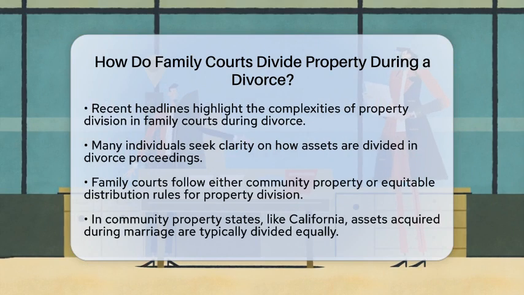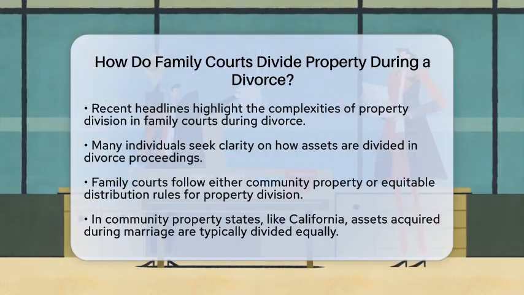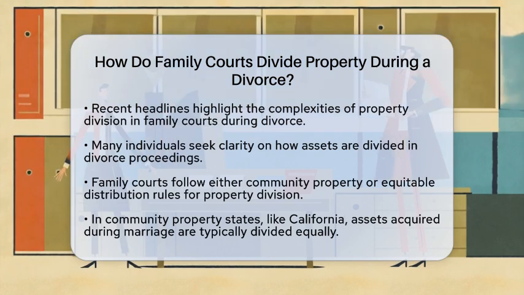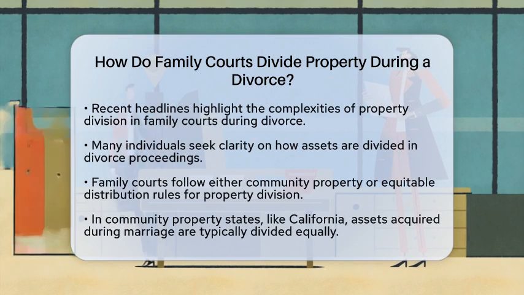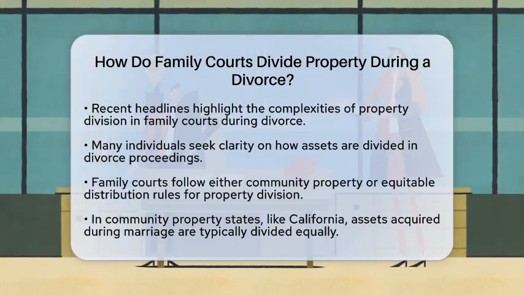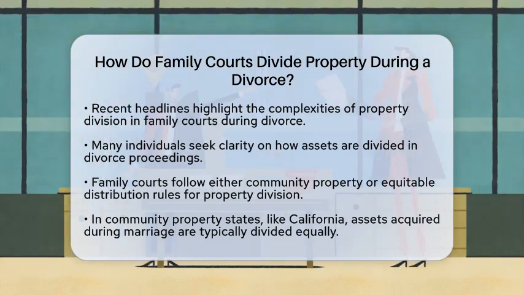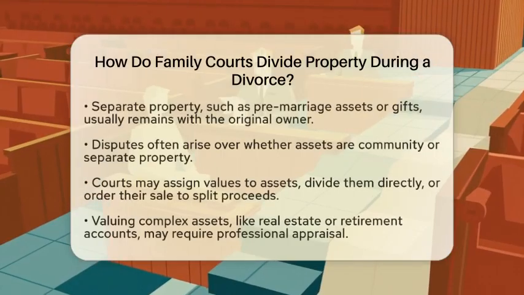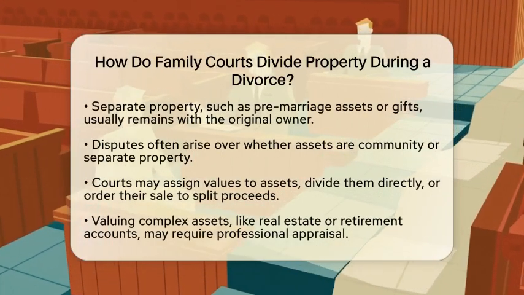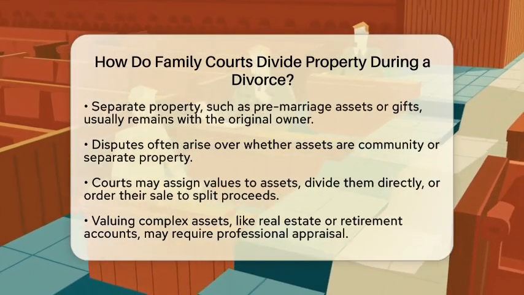Family courts typically divide property based on whether the jurisdiction follows community property or equitable distribution rules. In community property states, like California, most assets and debts acquired during the marriage are considered community property. This means they are usually divided equally between spouses. Separate property, which includes assets owned before marriage or received as inheritance or gifts, typically remains with the original owner.